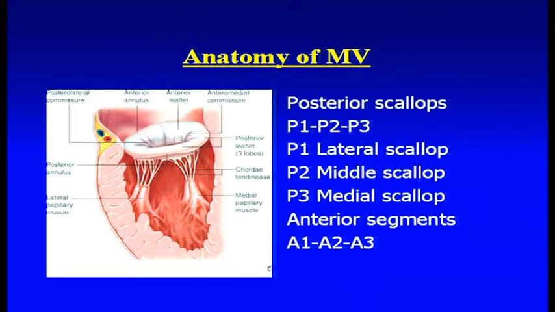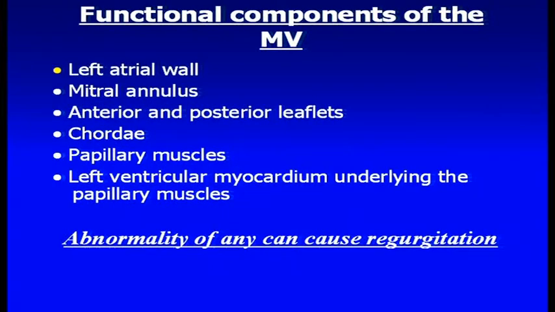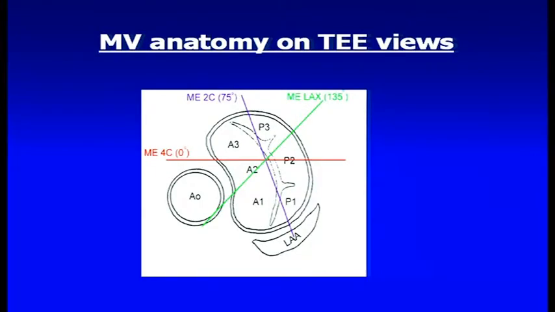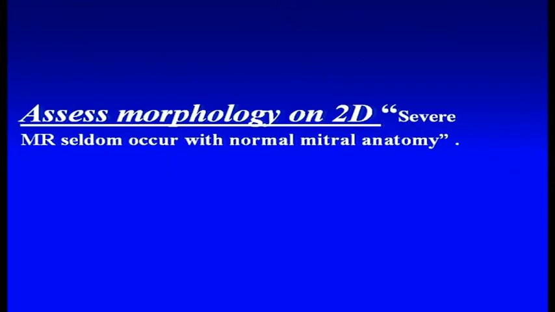This is what the anatomy of the mitral valve is. There is an anterior leaflet and a posterior leaflet, and both of them are labeled from lateral to medial as A1, A2, A3 or P1, P2, P3. Better defined are the posterior scallops; anterior scallops are lesser defined. The components of the mitral valve include not only the leaflets, but also the left atrial wall, mitral annulus, anterior and posterior leaflets, chordae, papillary muscle, and left ventricular myocardium underlying the papillary muscle, and abnormalities of any of these can lead to mitral regurgitation. This is mitral valve anatomy in the transesophageal echo views.